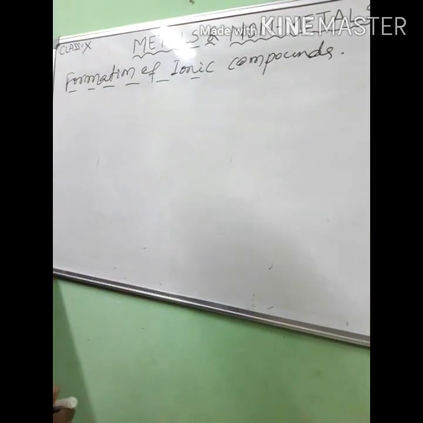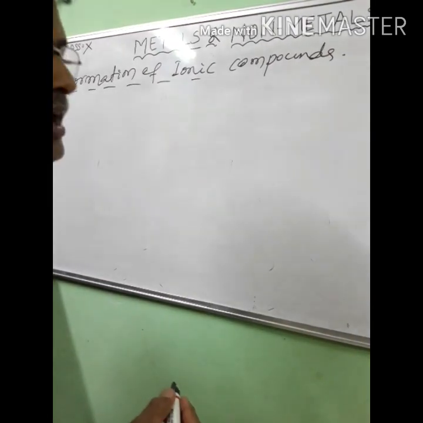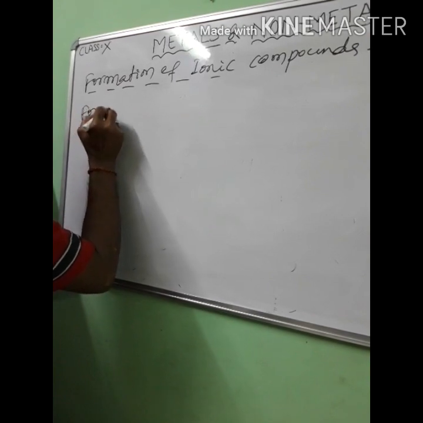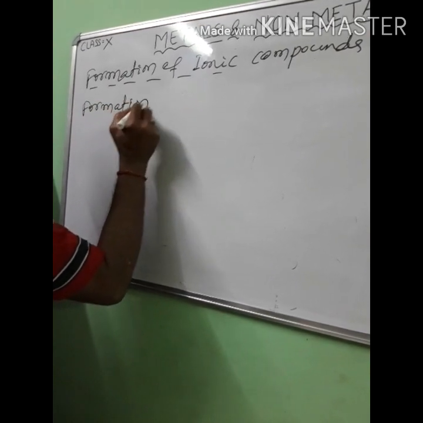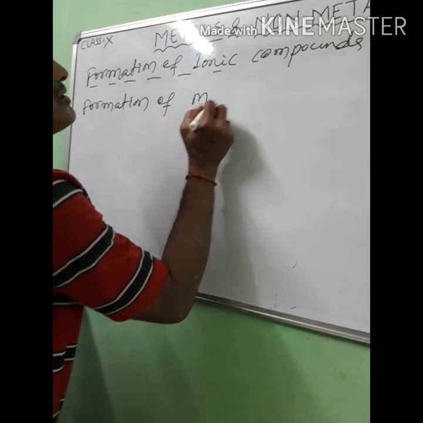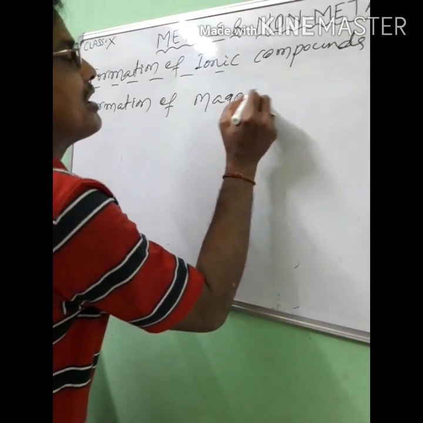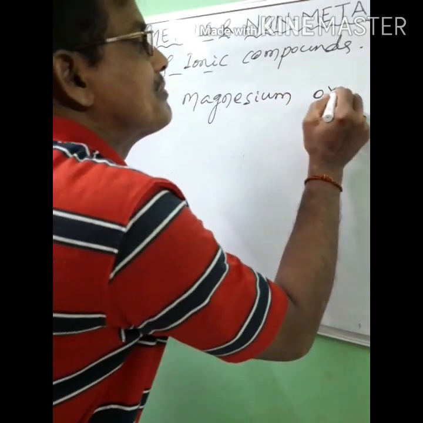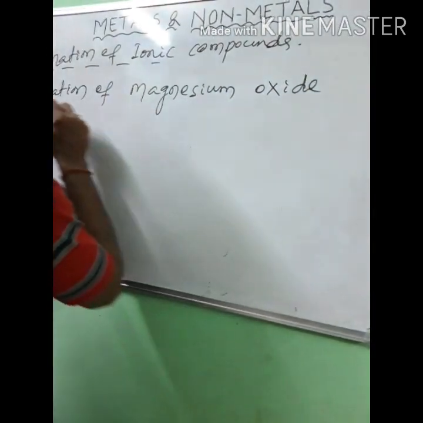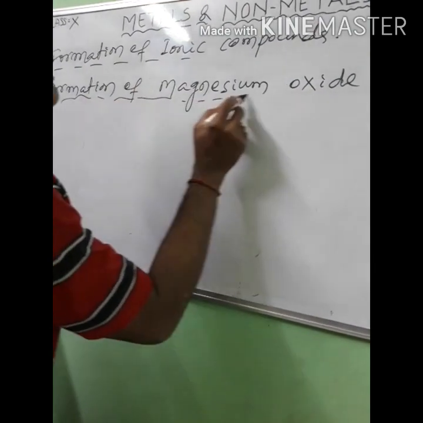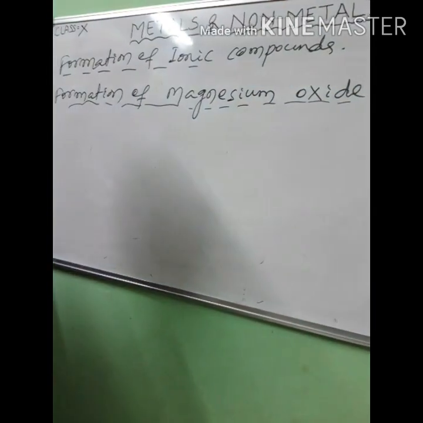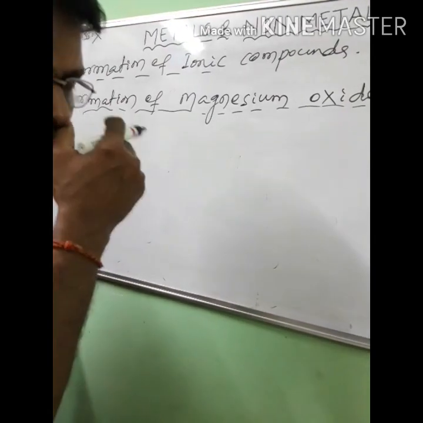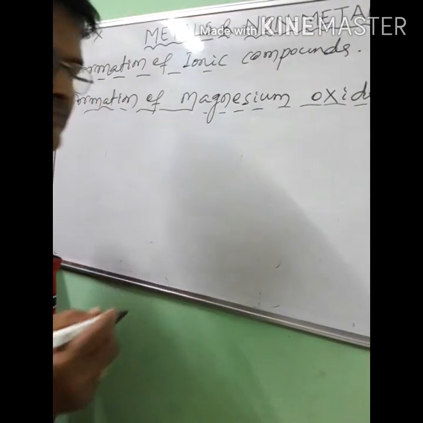So now, formation of magnesium oxide. First, the atomic number of magnesium is 12.